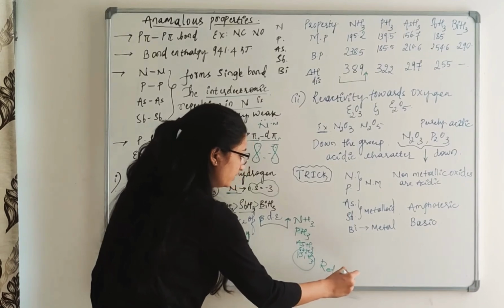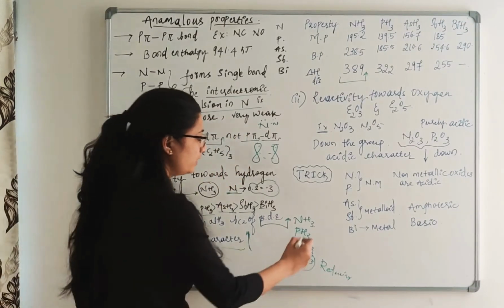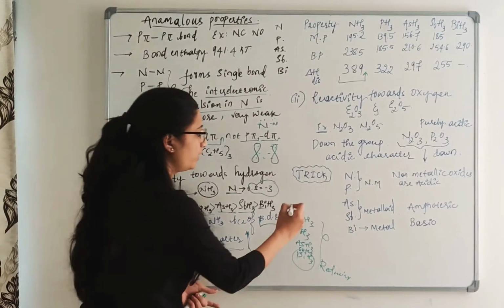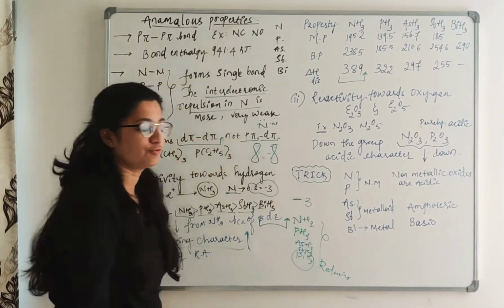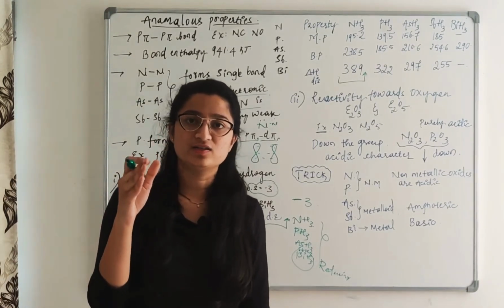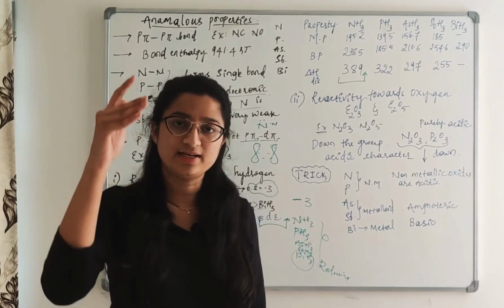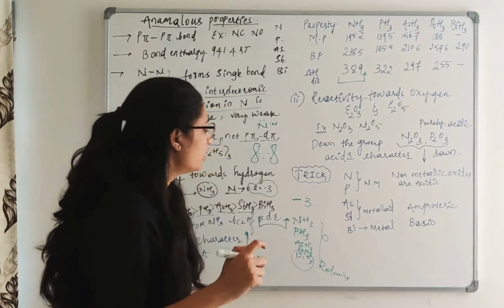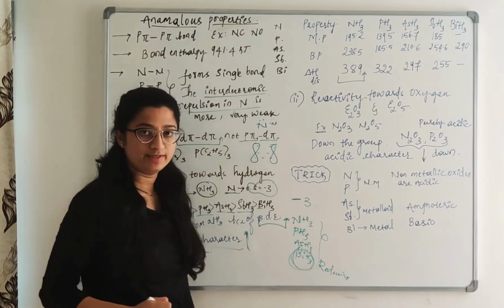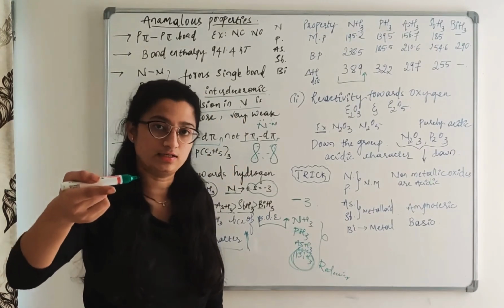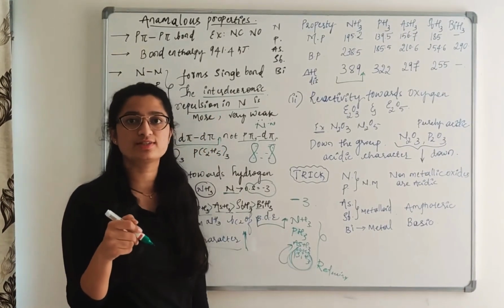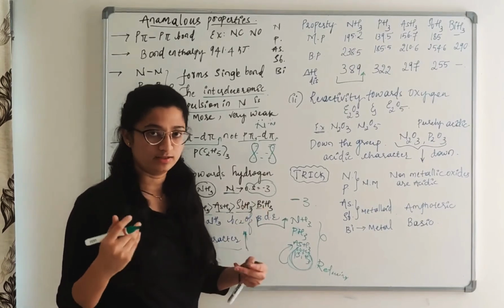You know that all of these have an oxidation state of -3. In the previous video you learned that the stability of the lower oxidation state decreases. As a result, it wants to get stability by reducing the other. So BiH3 will reduce the other and itself undergo oxidation so that it will attain stability.